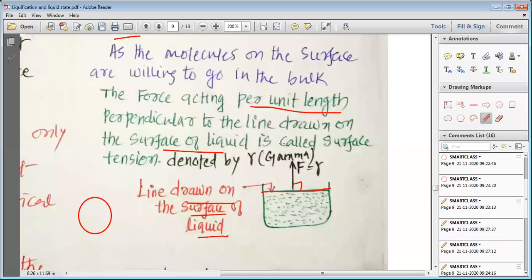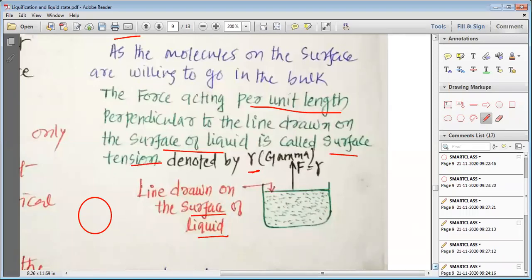The force acting per unit length of this line, the green line I am talking about, perpendicular to this line drawn on the surface of liquid is called surface tension, and this surface tension is denoted by gamma.